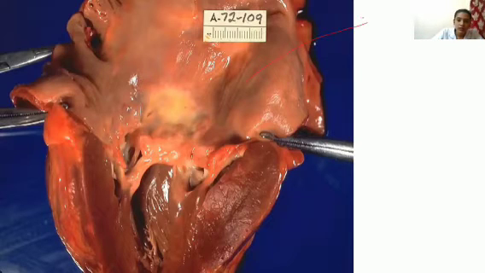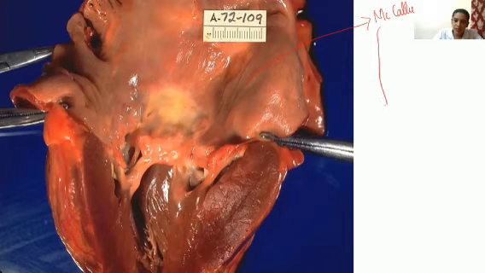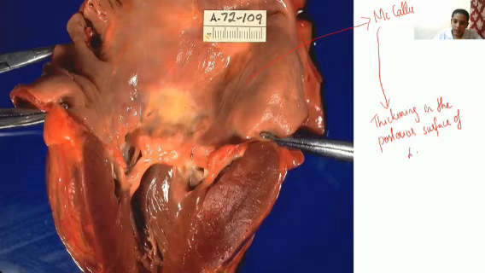This is known as McCallum's patch. You heard about this condition? What is McCallum's patch? It is the thickening in the posterior surface of the left atrium in rheumatic fever or rheumatic heart disease patients. That is known as McCallum's patch.